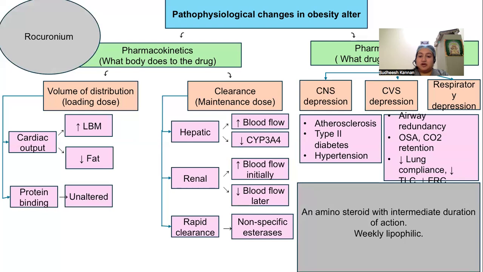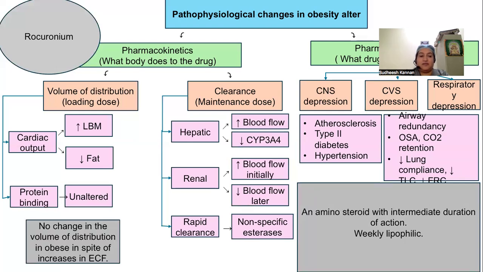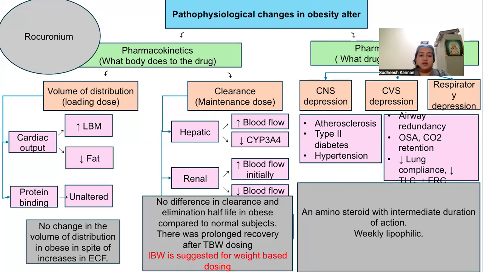Rocuronium is an amino steroid with an intermediate duration of action. It's weakly lipophilic, but there is no change in volume of distribution in obesity, and clearance and elimination half-life compared to normal subjects, but there was prolonged recovery after total body weight based dosing. So hence, ideal body weight is suggested for weight-based dosing.